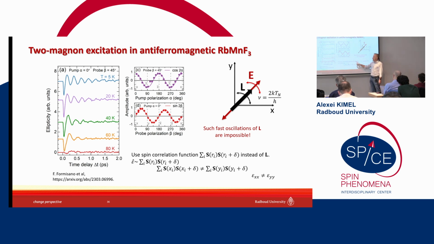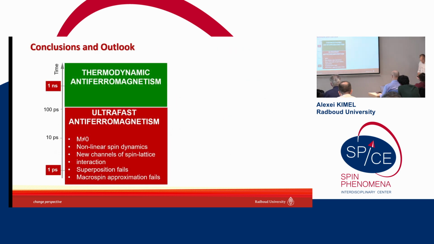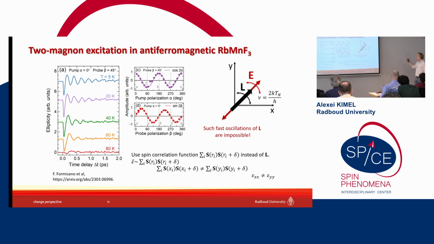You better use the spin correlation function. So basically, you go along chemical bonds and you calculate the spin-to-spin correlation function, and it would be a quantity which is quadratic with respect to spin. It will have the very same symmetry as L squared, but a different physical interpretation because it's not associated with the direction of spins. It's associated with correlations of spins along one or another direction. It can also induce linear birefringence in a medium, which we detect. So obviously, this shows that at the edge of the Brillouin zone, the approximation of the antiferromagnetic Néel vector fails.